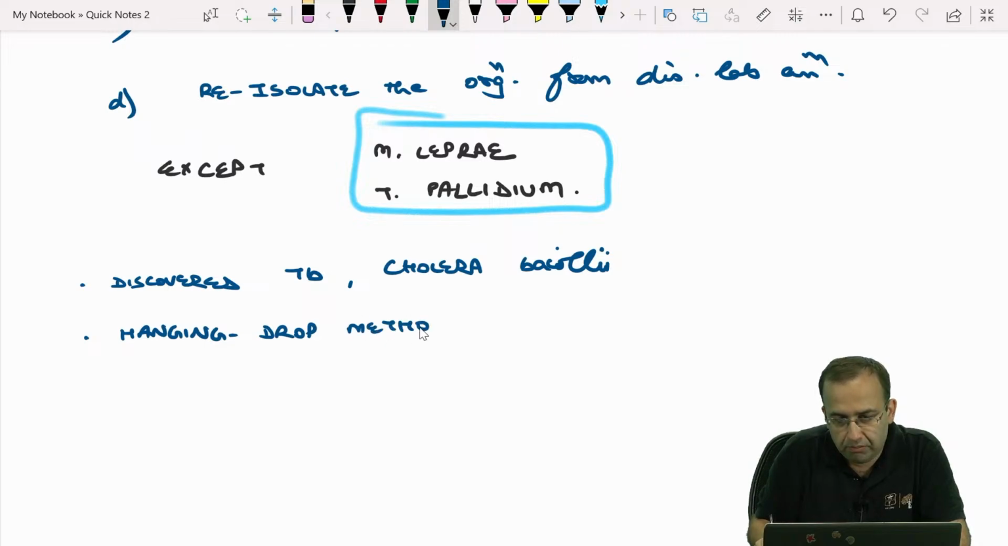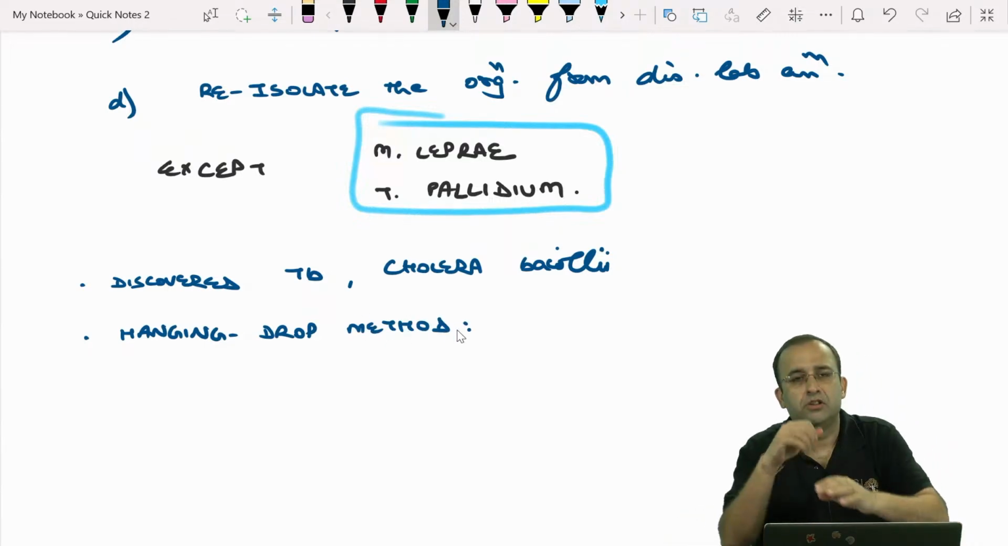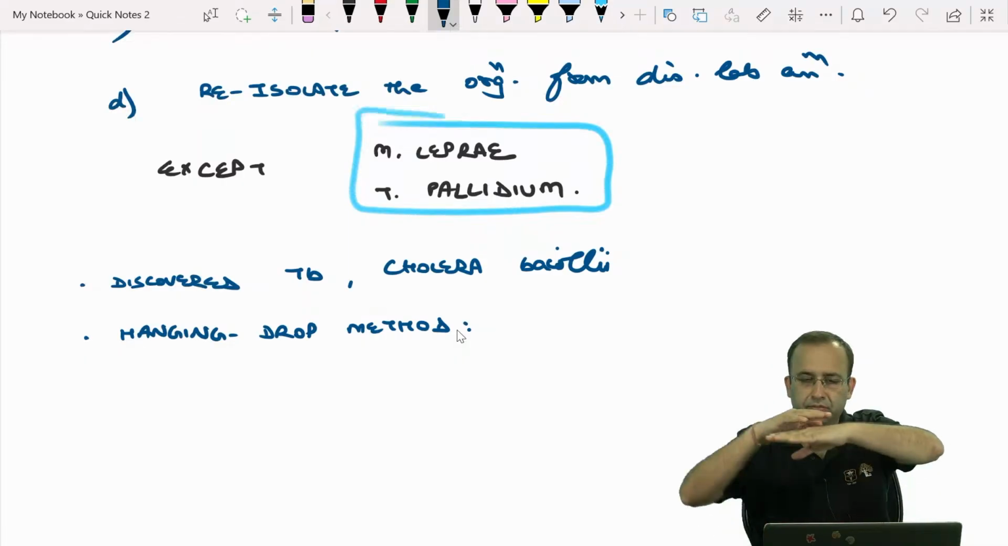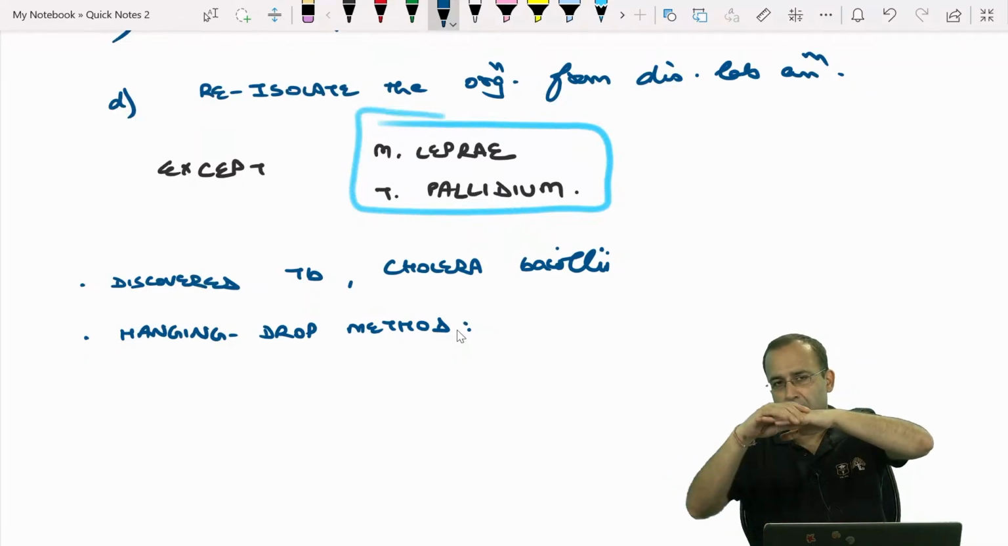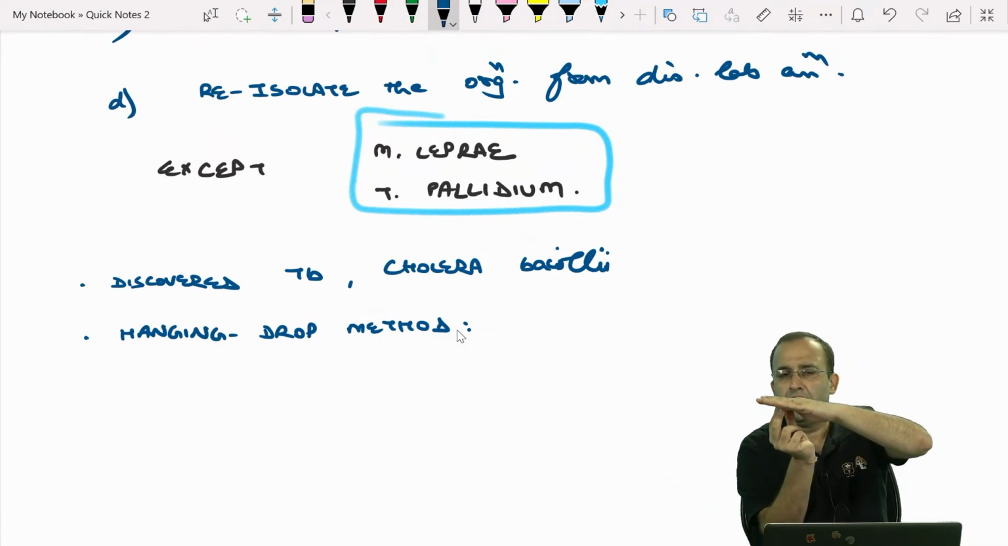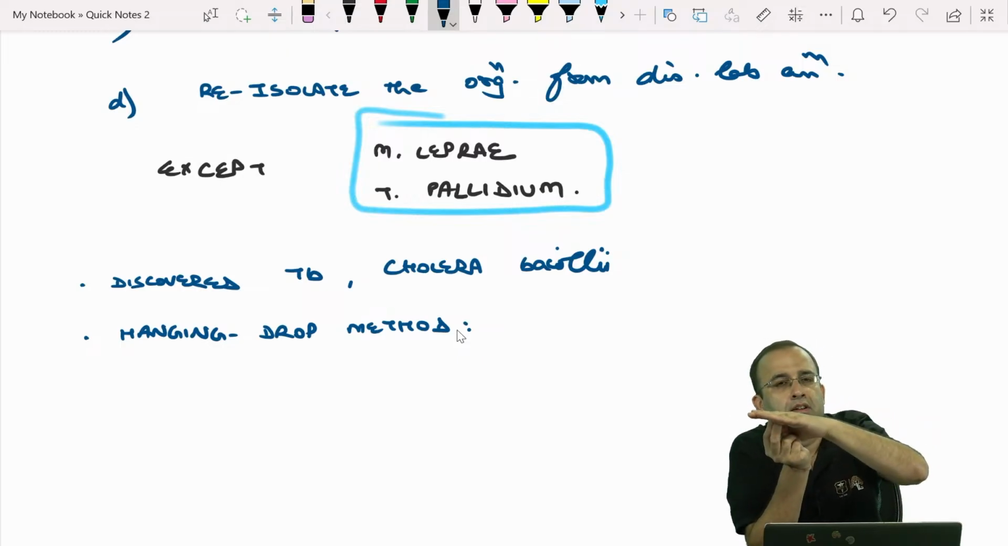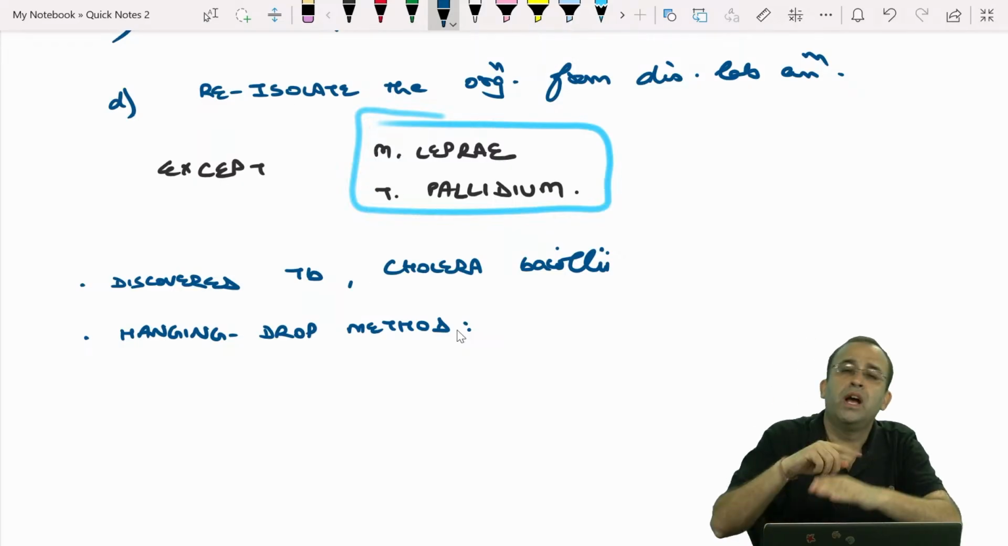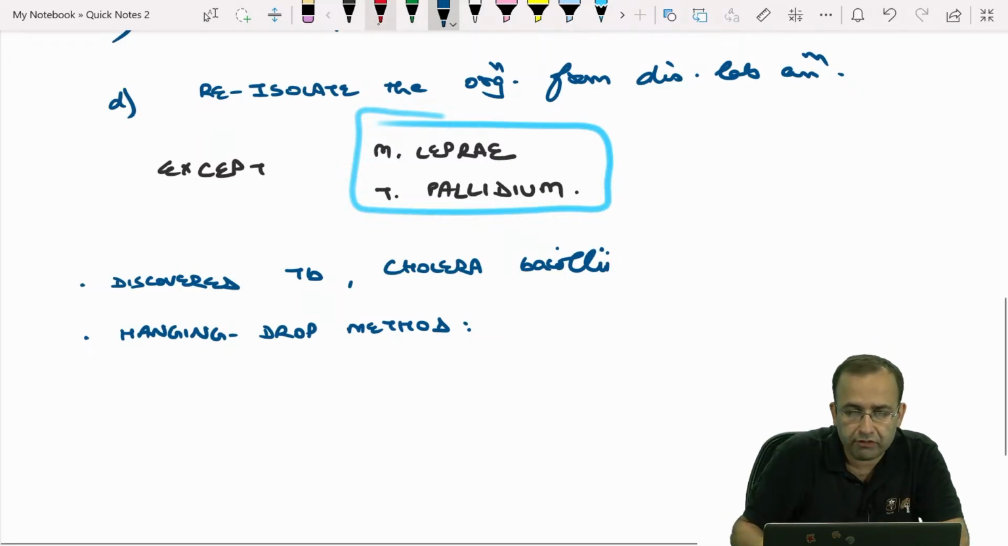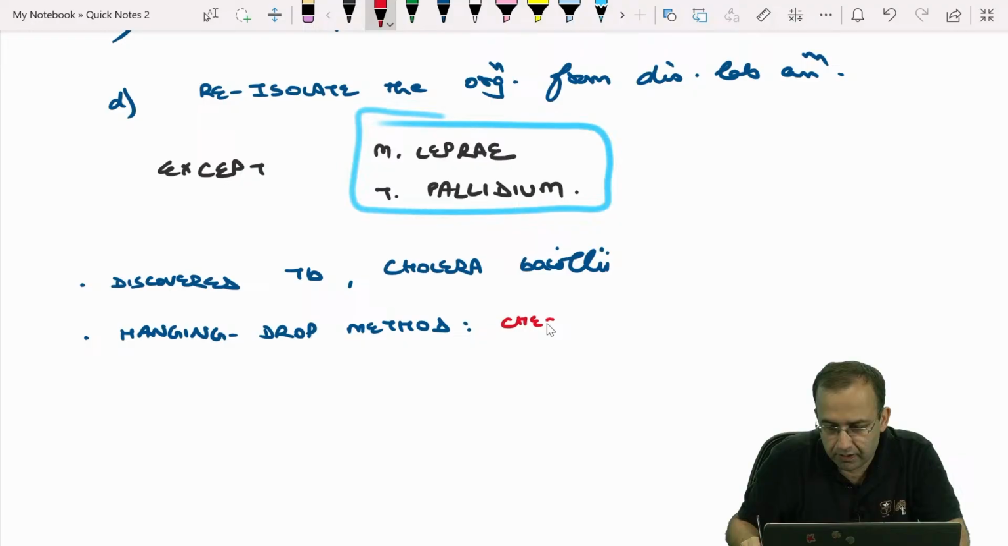What do we mean by hanging drop method? देखो बच्चे, the name itself tells you. We take a slide, and on its lower end, we let a drop hang. If a drop is hanging, the organism will be motile in it. So the hanging drop method is used to check for motility of organisms.